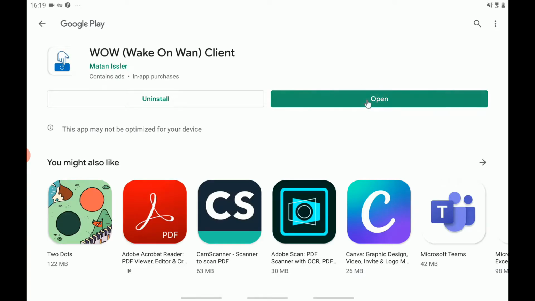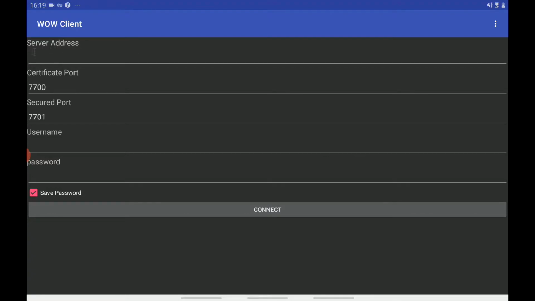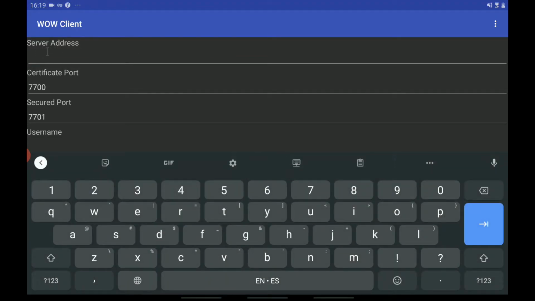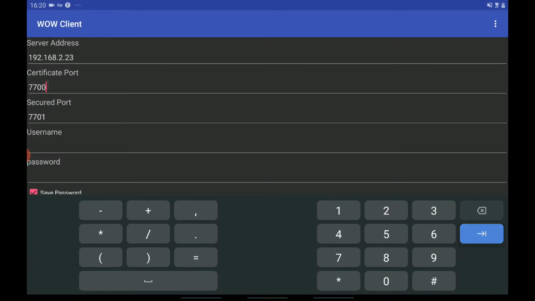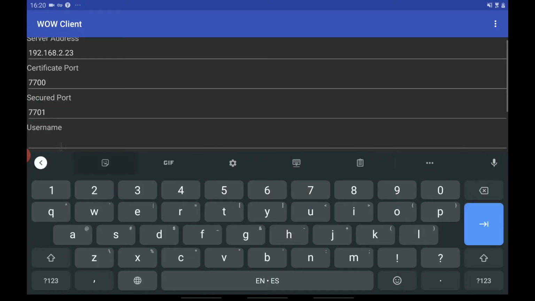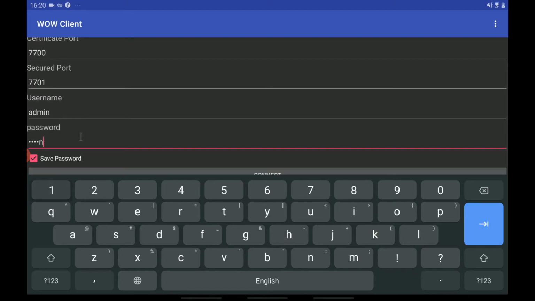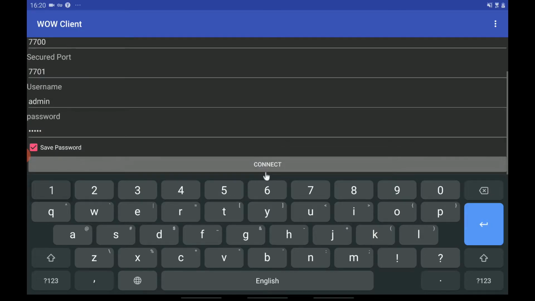Now let's open the app. In the server address, let's enter the server address that we have set up. So it will be 192.168.2.23. We don't need to change any of these. And the default username and password after a clean installation is admin and admin with small letters. Then let's click on connect.